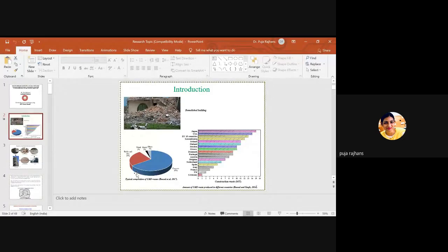This is the third figure, which is a bar chart. You can see the construction waste generated in different countries. The unit is metric ton, and you can see that in Japan, USA, Ireland, and Sweden, we have lots of construction waste generated due to demolished buildings. So my concern is to use this waste.